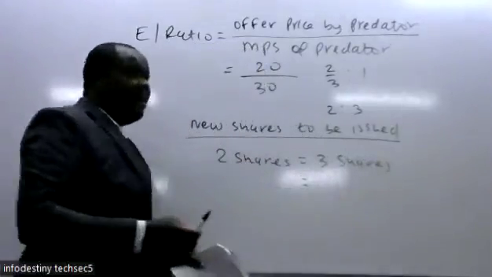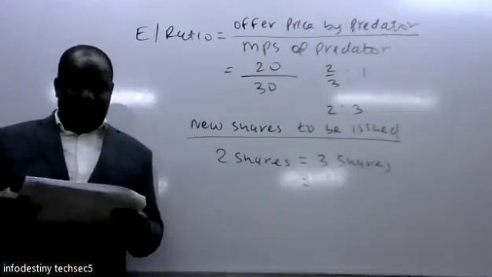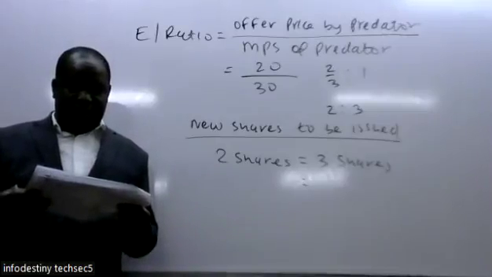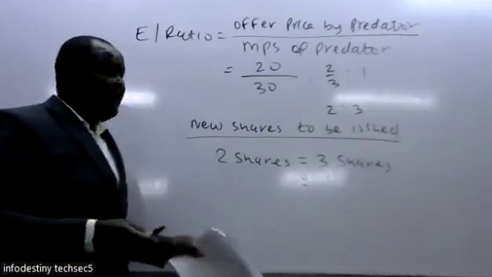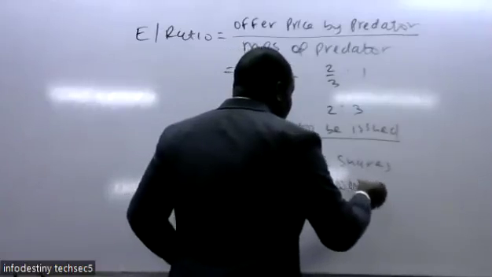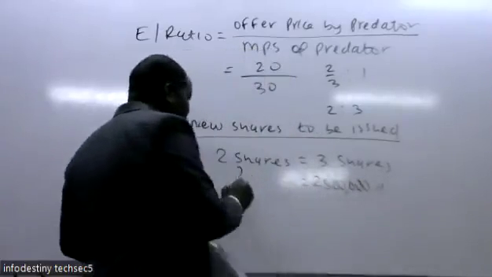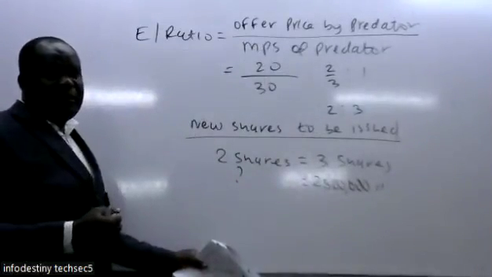So the target has got how many ordinary shares? The number of ordinary shares for Dogo is given as 2.5 million shares. So how many shares should be issued when we cross multiply?